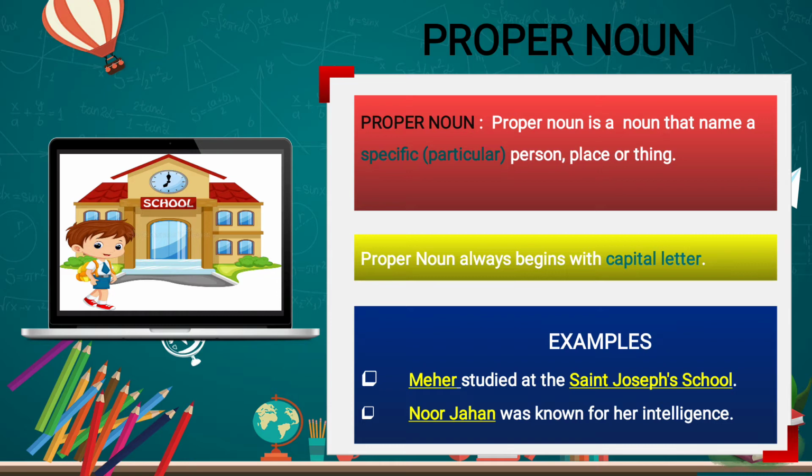And the important thing is that a proper noun always begins with a capital letter. Now you see, the first one, Meher, M is capital. The first letter should be capital, that is the rule. Now here you see St. Joseph School, Saint is also capital. Why? Because it is a proper noun. So wherever in the sentence a proper noun comes, it will always be written in capital letter. That's why the school name is written here in the example in capital letters. This we have to keep in our mind.